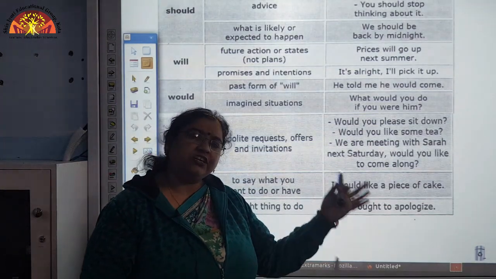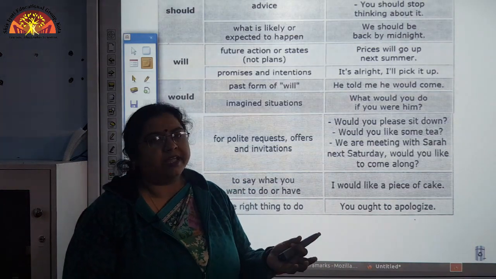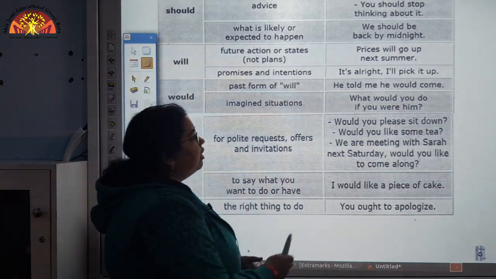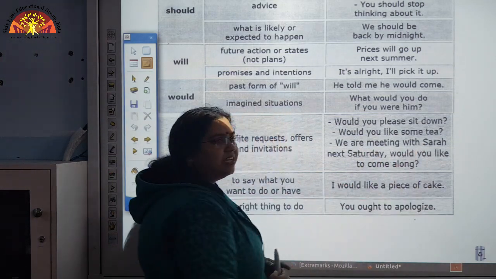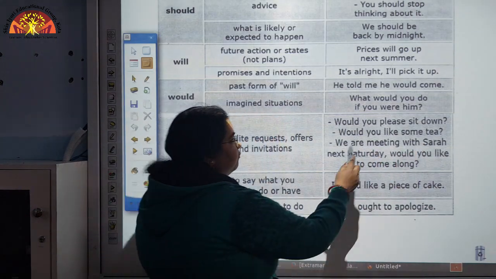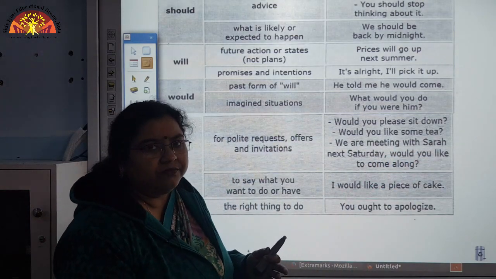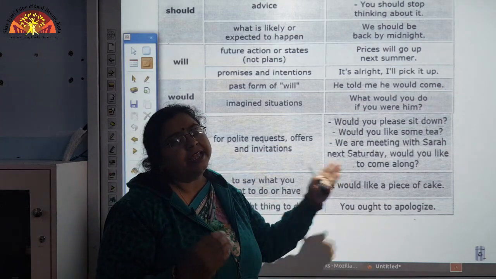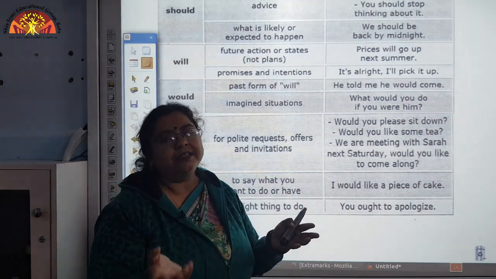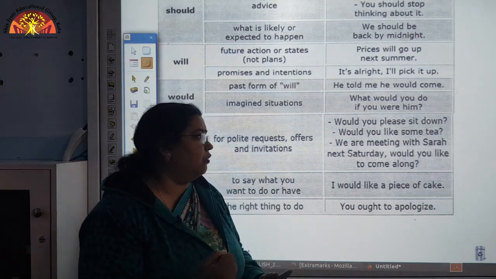Would you please shut the door? This is how, in a very polite manner, we are making a request. Now, another example: would you like to have some tea? Would you like some tea? That is how we ask. A tea is being offered, and that offer is being made by using the modal would.